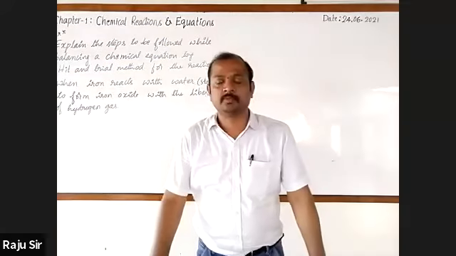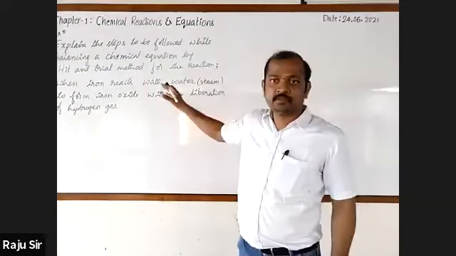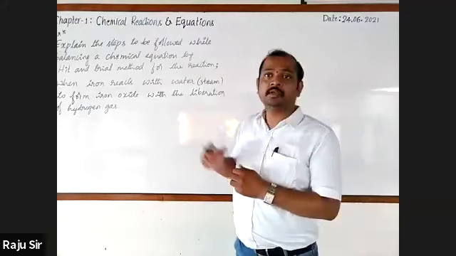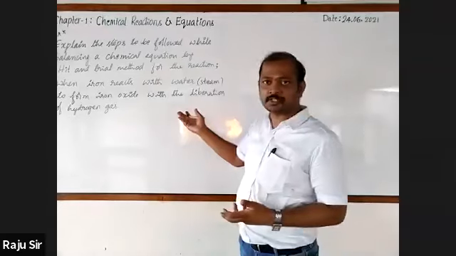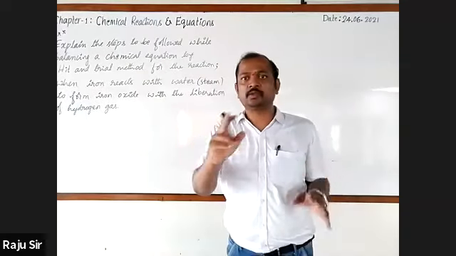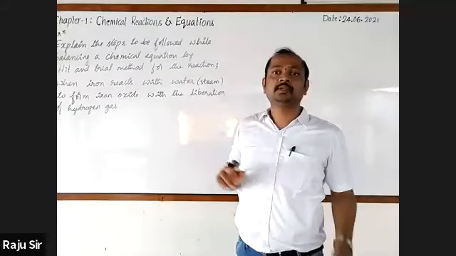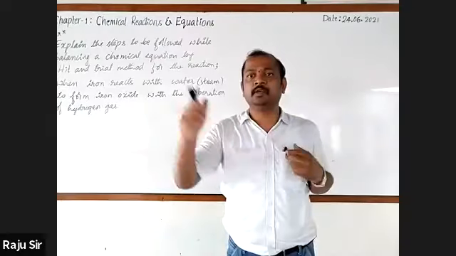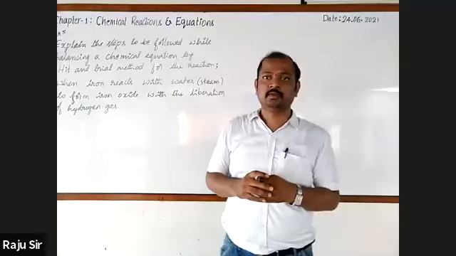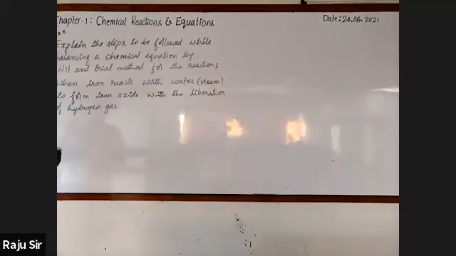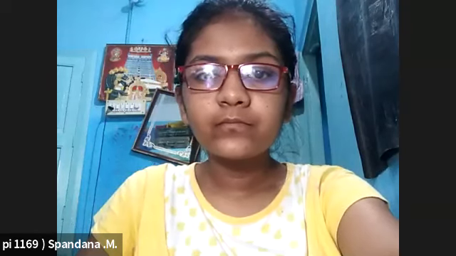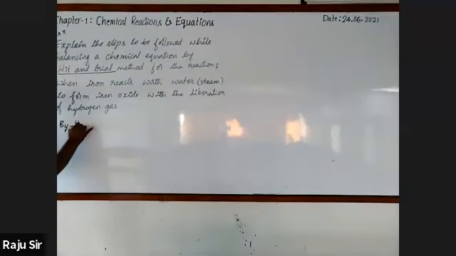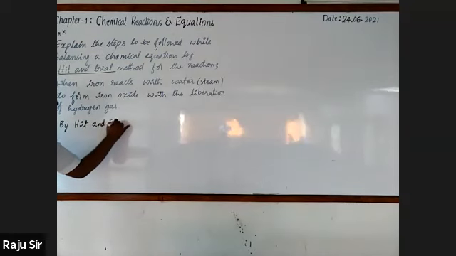Dear students, listen to me. We are going to balance the chemical equation by hit and trial method. But is there a chemical equation? No. They have given a chemical reaction. So it should be converted into a chemical equation. To convert this into a chemical equation, first you must be able to identify reactants and products. Please go on writing with me. Here we are going to follow a method called hit and trial method.